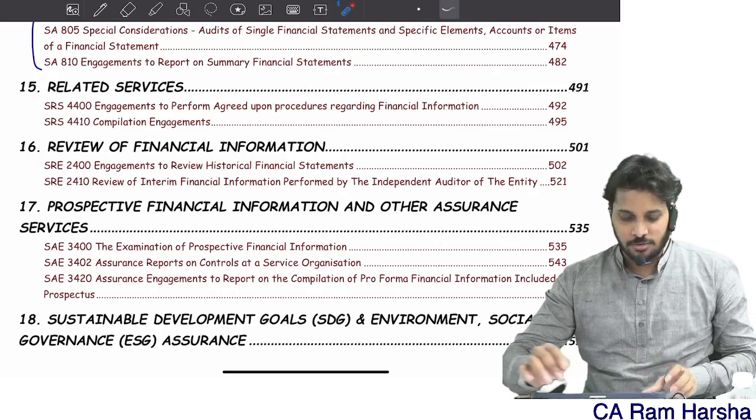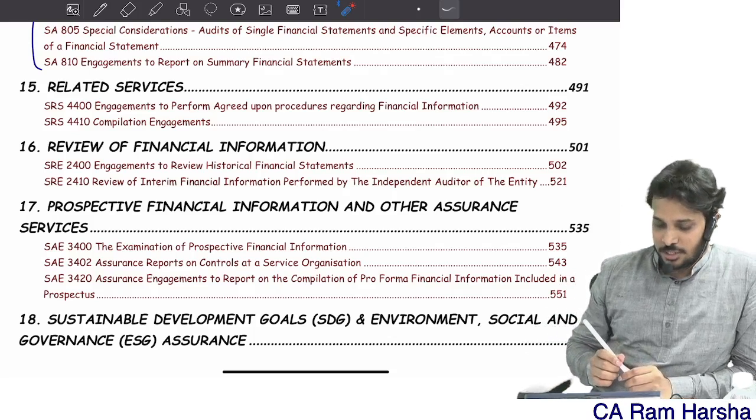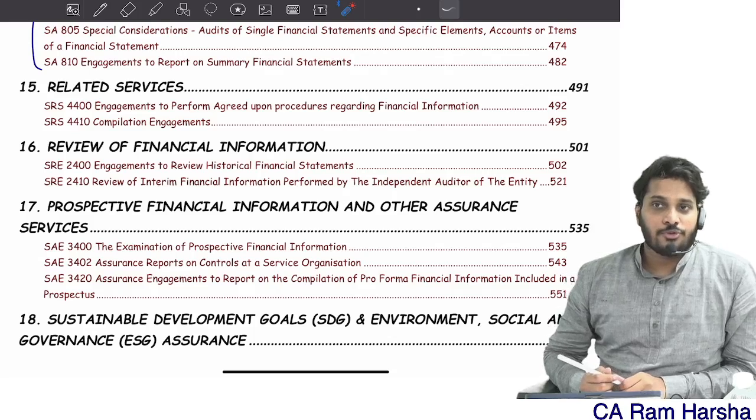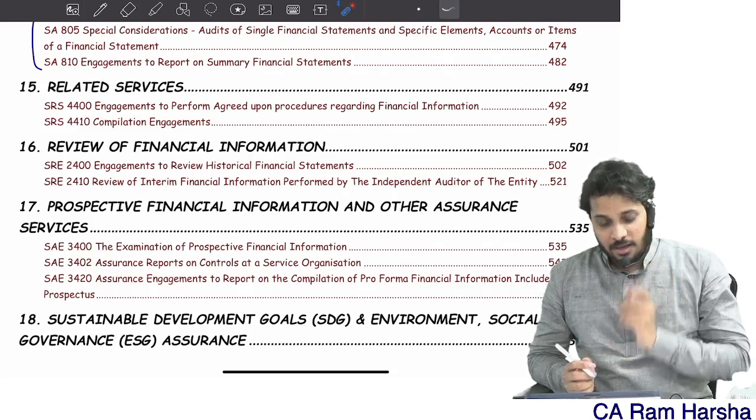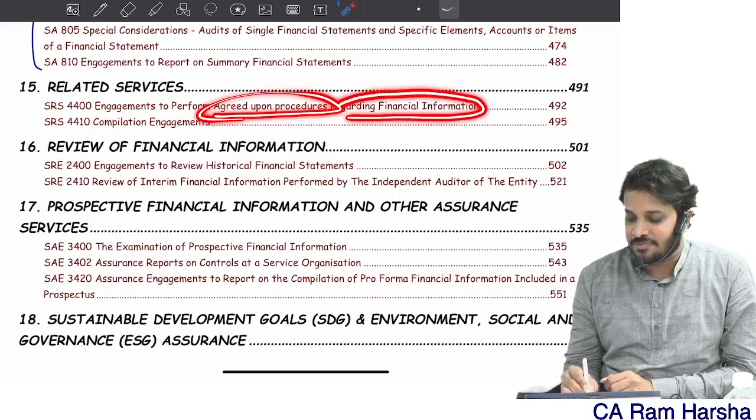So let's begin now the 4000 series: 4400, 4410. 4400 is regarding engagements to perform agreed upon procedures regarding financial information.